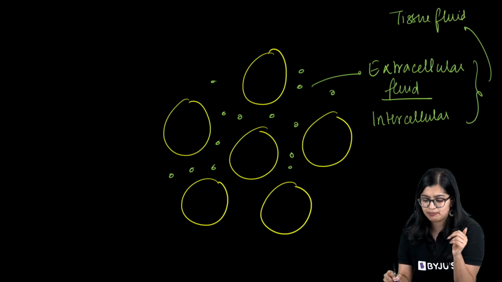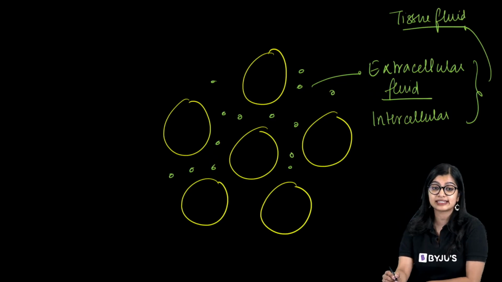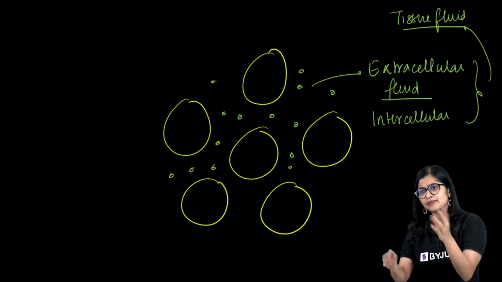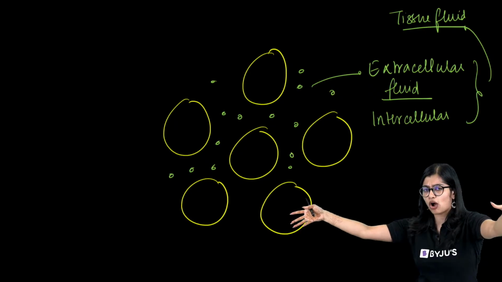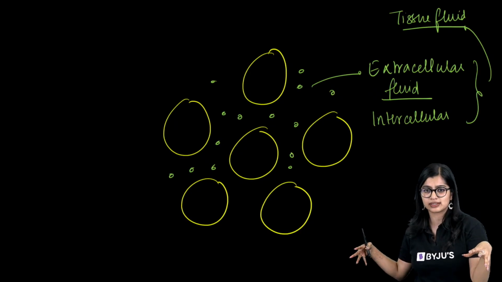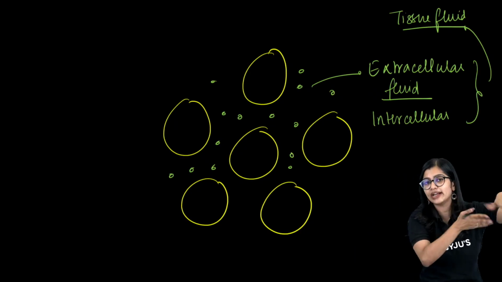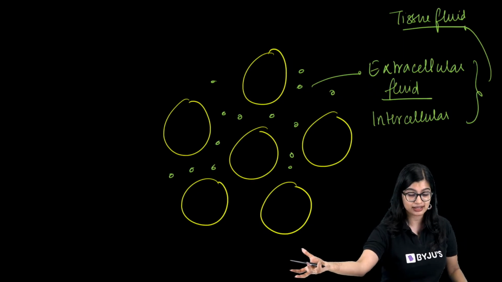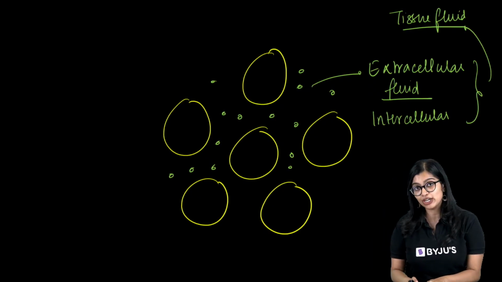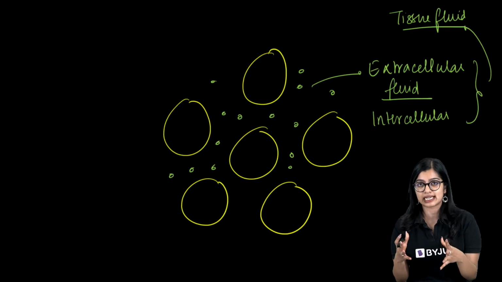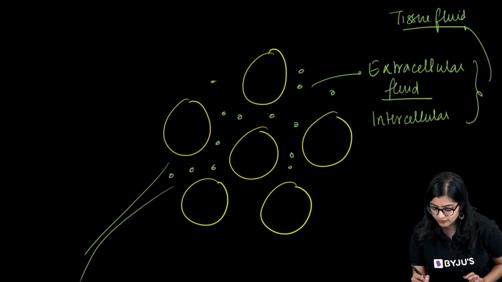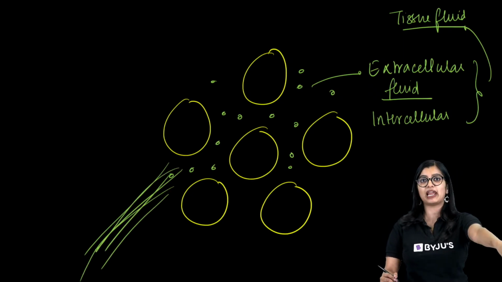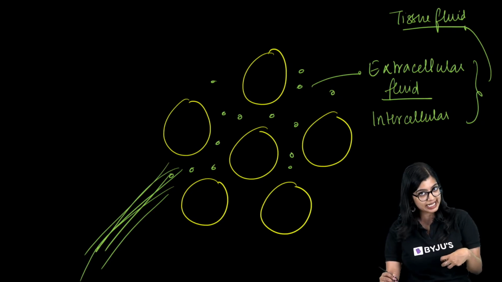Now if my pipe is constantly leaking, if things are constantly oozing out, what happens? If it is oozing out, it's not like it will constantly be outside and surrounding the cells, right? At some point it needs to be drained out, it needs to be collected. Somebody has to keep a bucket, right? So it's not that if it oozes out, it will remain surrounding the cells. At some point, all of this has to be collected and poured back into some other place. It cannot constantly be surrounding the cells, right?